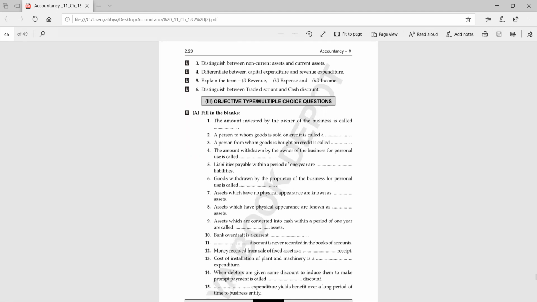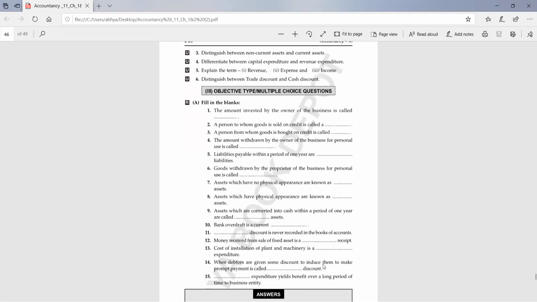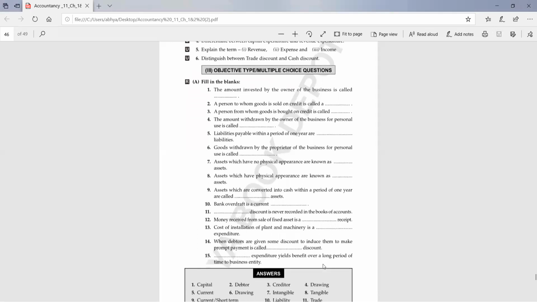14th. When debtors are given discount to induce them to make prompt payment, it is called cash discount. Yes, very good. 15th. Dash expenditure. One minute. Longer period. Yes, capital expenditure. Correct. Yes, what is the answer?